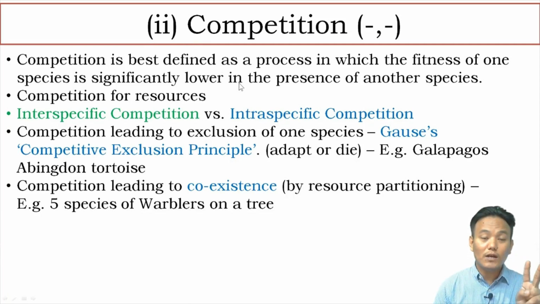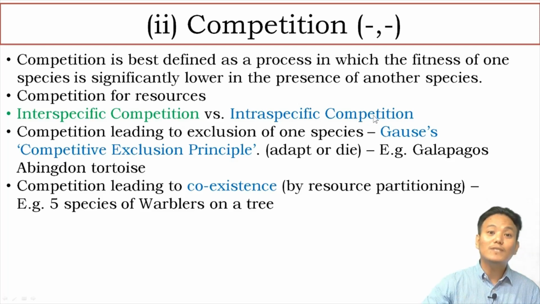Now competition is of two types, interspecific competition and intraspecific competition. Interspecific competition means competition between two different species. You can think about competition between tiger and leopard, right? Tigers and leopards are both predators, so they are competing for the same herbivore population. So that is interspecific competition. Whereas intraspecific competition is the competition between individuals of the same species. You can think about two leopards competing with each other for the same resources. Okay, so intraspecific competition and interspecific competition. We will be talking about interspecific competition.